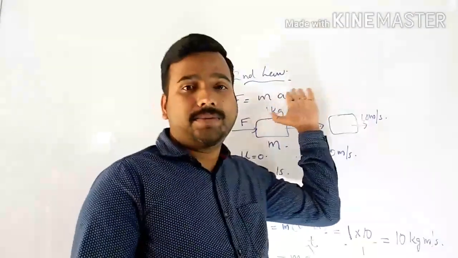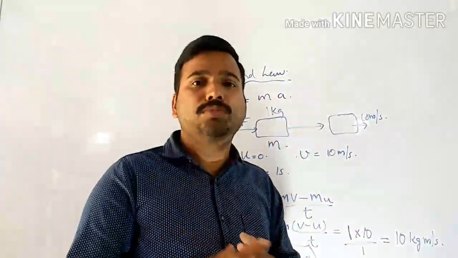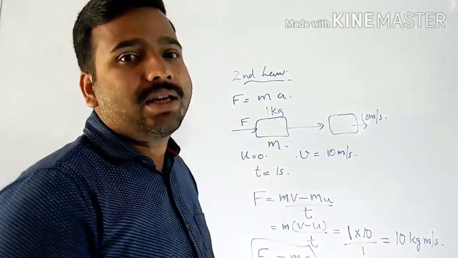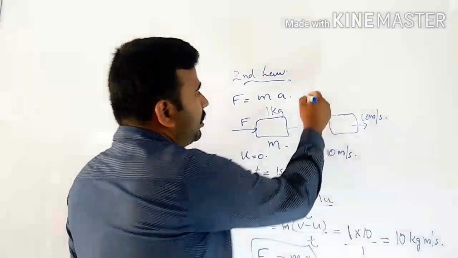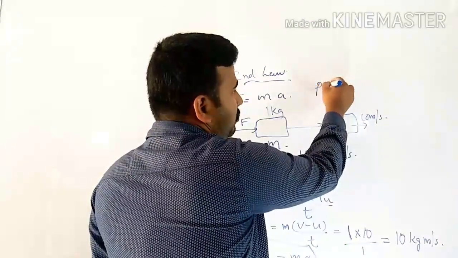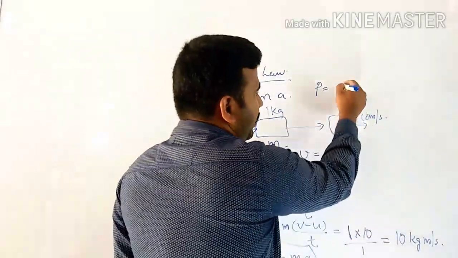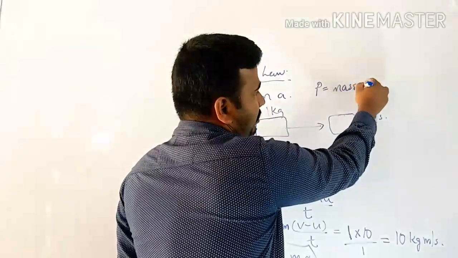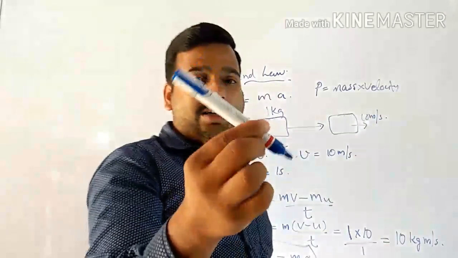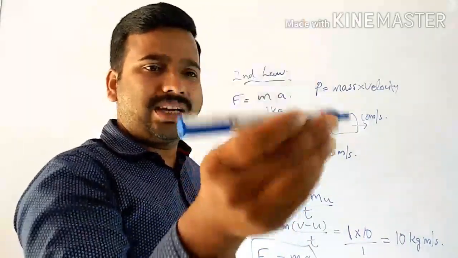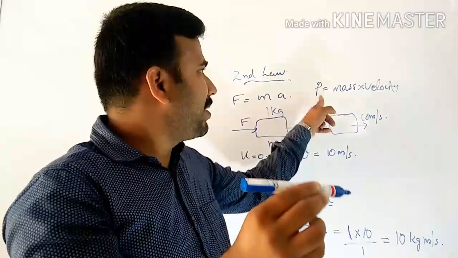In the next part, we are going to deal with the second law of motion. The second law of motion says that the rate of change of momentum is directly proportional to the applied unbalanced force. So first let us look at the quantity. What is momentum? Momentum is a physical quantity. It is denoted by the letter P, and it is the product of mass and velocity of the object. If this object is simply kept there, its velocity is 0. So what will be its momentum?